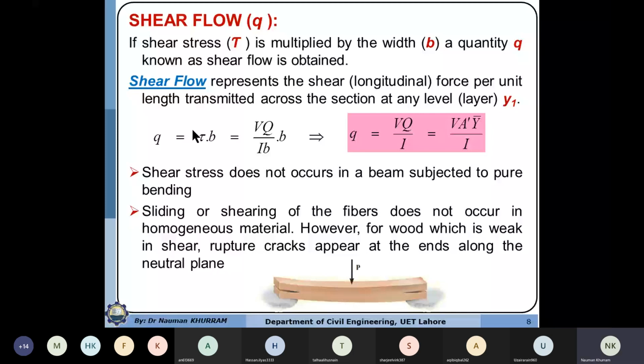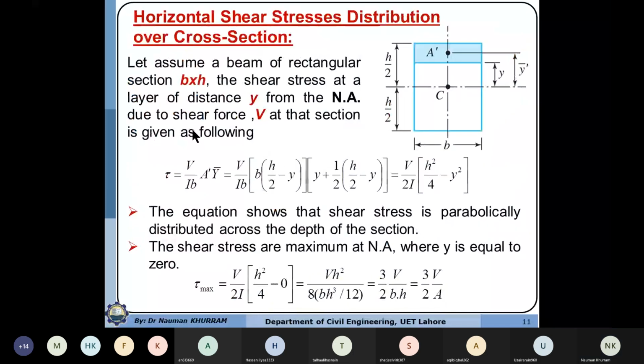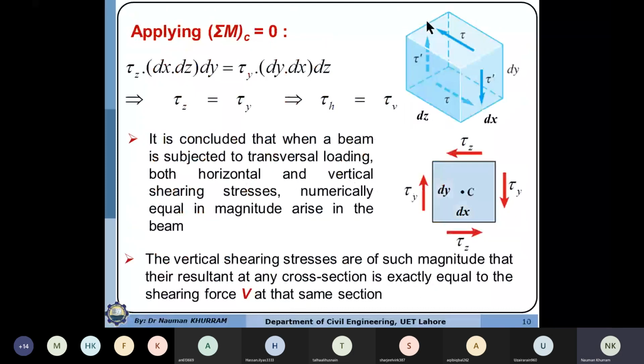Complementary stresses mean that we compute the horizontal shear stresses which are acting in the horizontal direction. And then we have proved that when at any section we have horizontal shear stresses, the same point is subjected to the transverse shear stresses in the vertical direction, which have the same magnitude. These shear stresses are produced to maintain the equilibrium. And these stresses, of the same magnitude but acting in vertical direction, are referred to as complementary stresses.